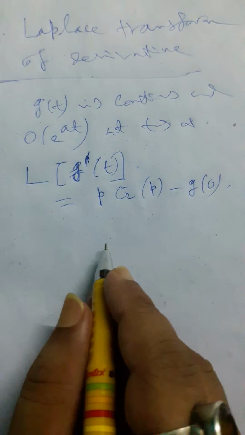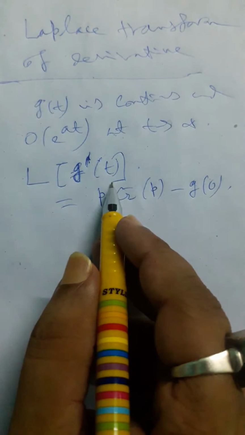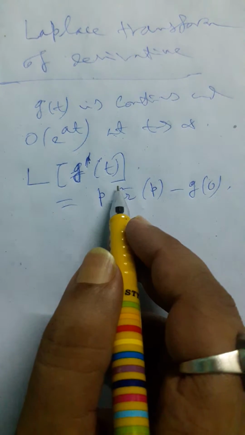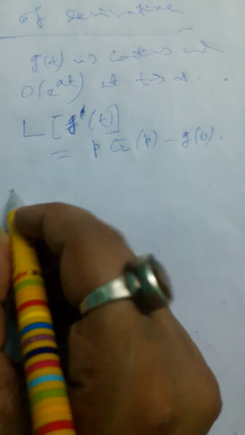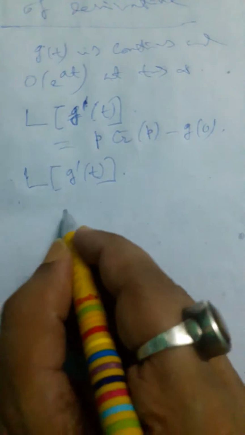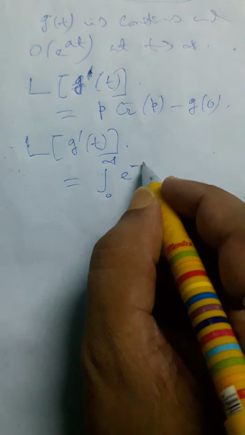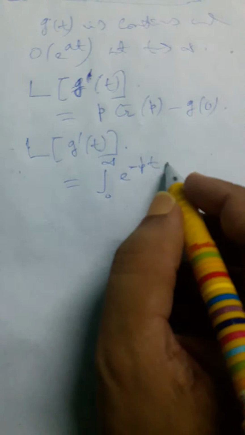Now how to prove it? We have already left out all the analytical treatments. We simply find these results by the method of integration by parts, using the property of the Laplace transform, the working formula. L of g'(t) is equal to the integral from 0 to infinity of e to the power minus pt, where p is the complex parameter of the Laplace transform, and